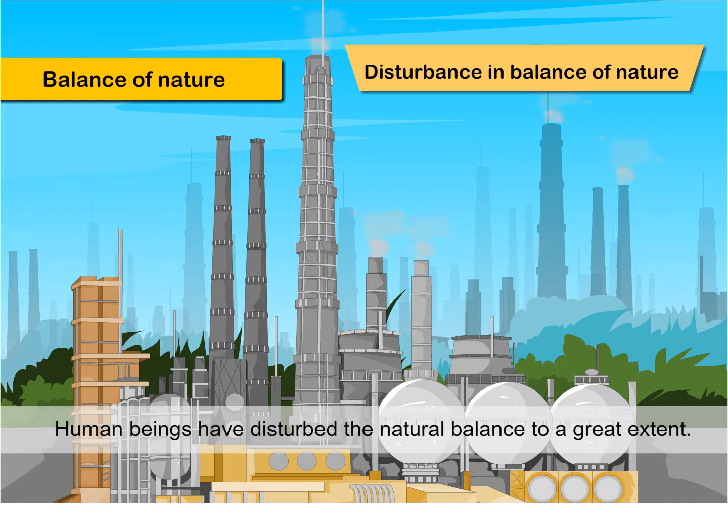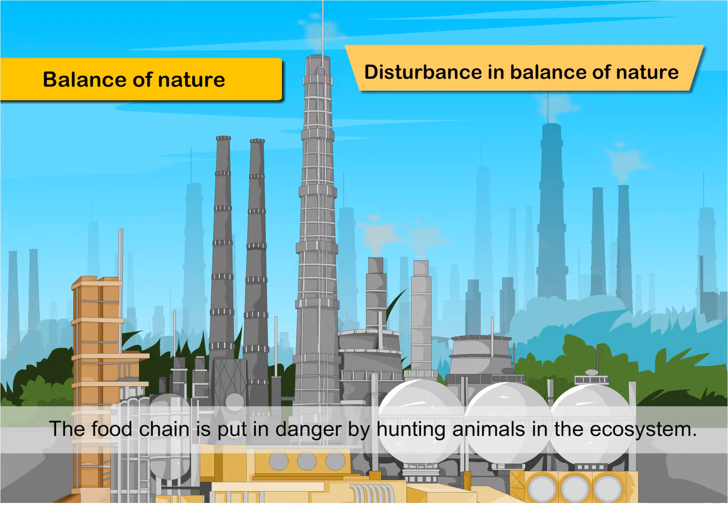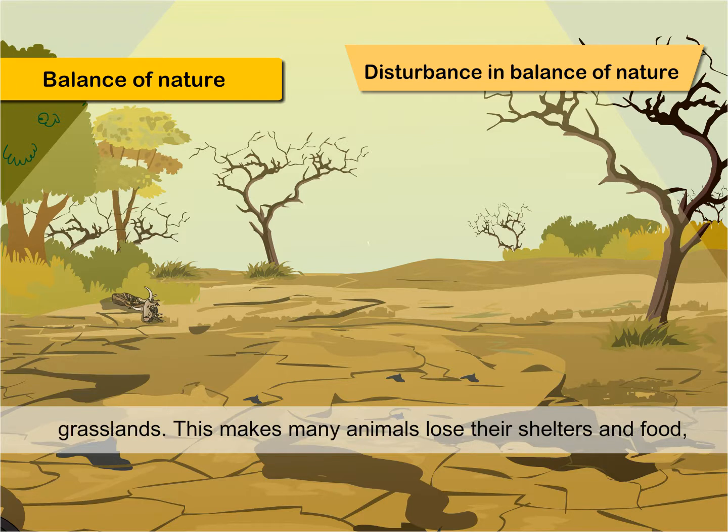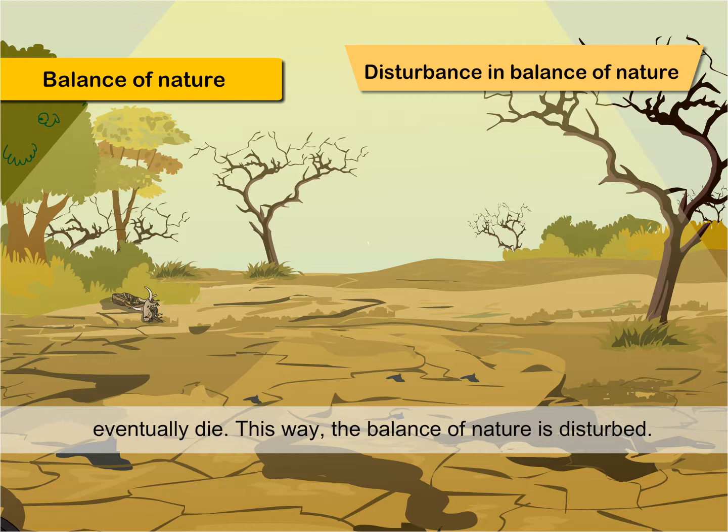Human beings have disturbed the natural balance to a great extent. The food chain is put in danger by hunting animals in the ecosystem. Over the last many years, human impacts on the land have increased, mainly through deforestation and increased use of grasslands. This makes many animals lose their shelters and food, and eventually die. This way, the balance of nature is disturbed.